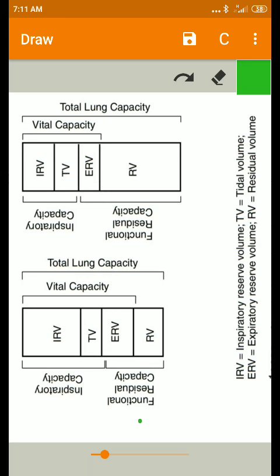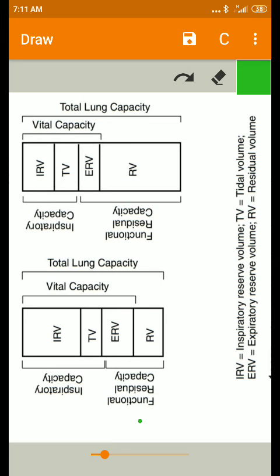Now coming to the capacities of the lung. These capacities include combinations of these volumes. Now we will see the functional residual capacity. It is the amount of air which remains inside the lungs after normal expiration.